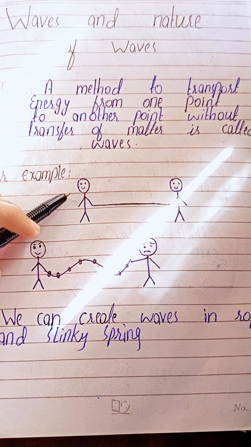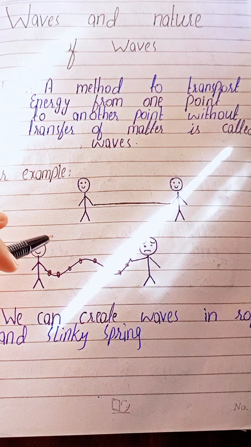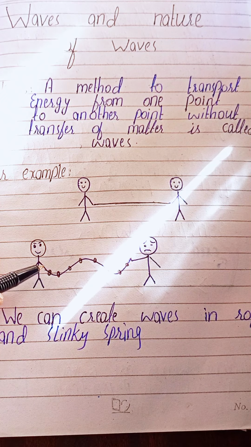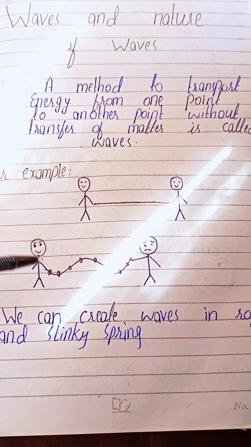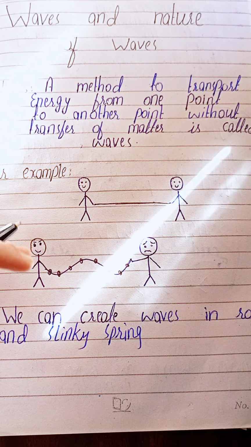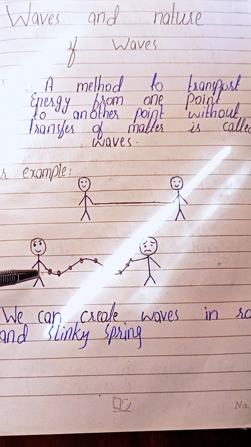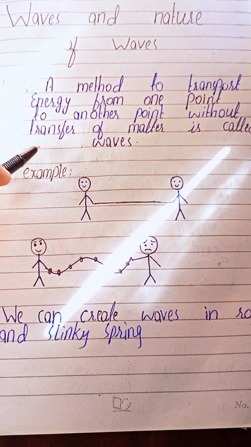For example, there are two persons having a rope in their hands. When this person moves the rope, a wave occurs in it, and from this point the energy is transferred to that point. It means that the object stays in its place, but the energy is transferred. That's what our definition says about what waves are.